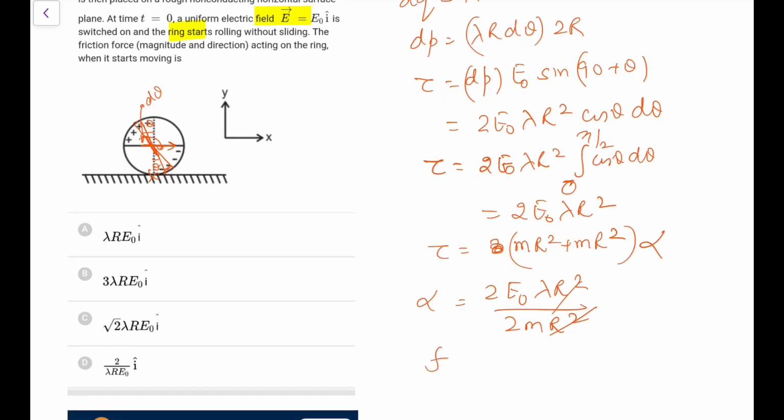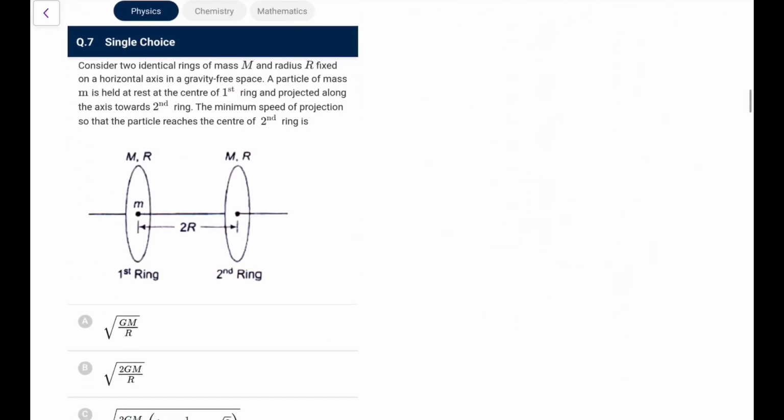So friction is the only force which will be acting because it is rolling like this. Friction will act here, and friction will provide the necessary linear force for acceleration. So that would be equal to m into a. A would be lambda r, 2 e naught lambda r upon 2m. So this 2 cancelled, m cancelled, e naught lambda r, and it is forward. Forward means it is equal to I cap. So that is option A. Again, this is not an easy one. This is a good question, a time-taking one.